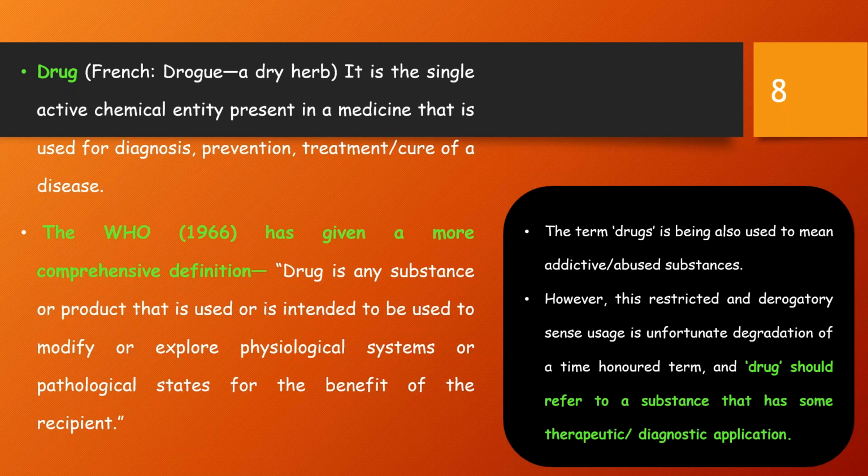Where all do we use the term drug, and what is its significance? The term drugs is also used to mean addictive or abuse substances. However, this restricted and derogatory usage is an unfortunate degradation of a time-honoured term. Thus, drug should refer to a substance that has some therapeutic or diagnostic application.